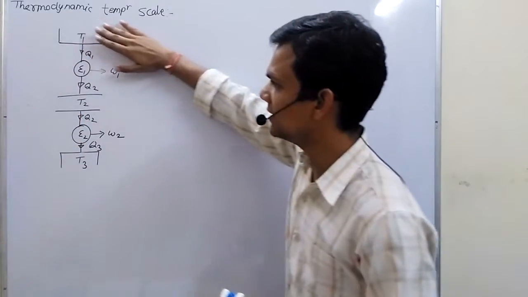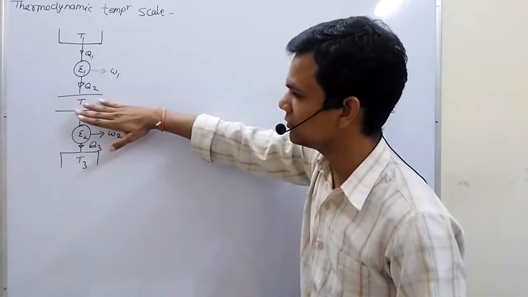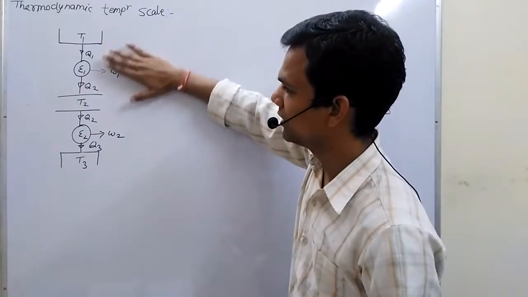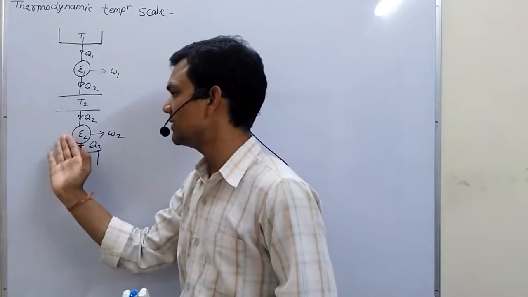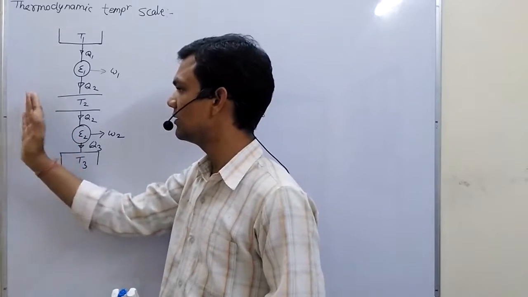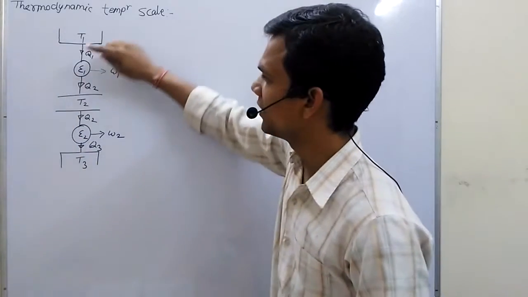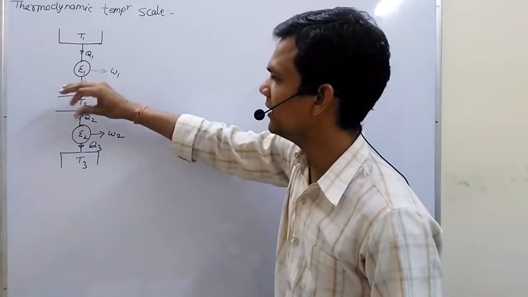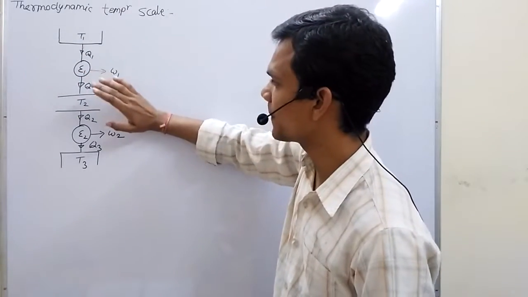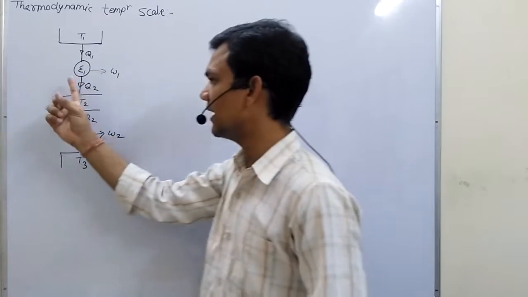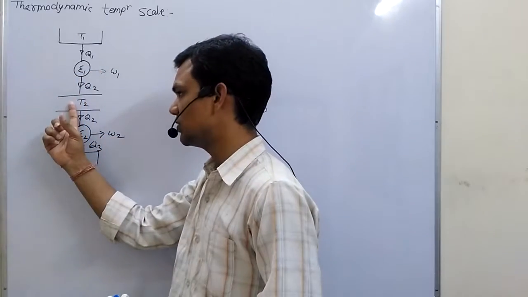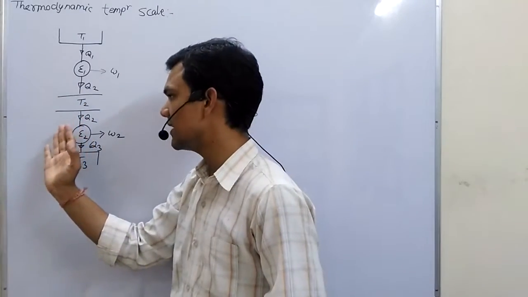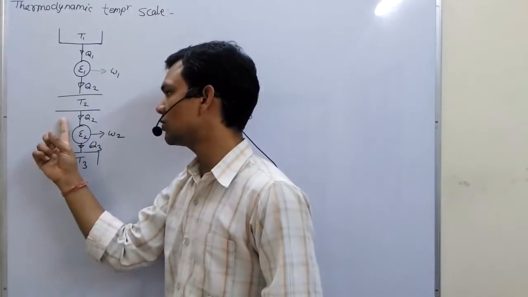In this, T1 is one temperature source, T2 is another temperature source, and T3 is another temperature source. There are two engines, E1 and E2. These are a series arrangement of engines. From source T1, we are receiving Q1 amount of heat, and this engine is doing W amount of work and rejecting Q2 amount of heat to source T2. Because these are reversible engines or a reversible arrangement, there is no loss of energy.